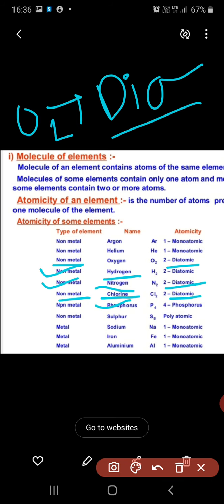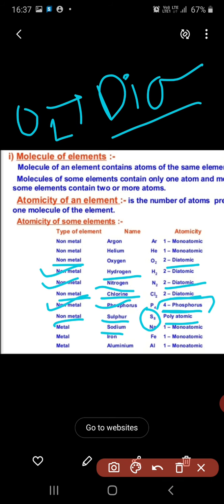Now phosphorus, it is P4. How many atoms of phosphorus? 4. That is, it is 4 phosphorus, and it is also a non-metal. Sulfur, 8 atoms of sulfur. That is polyatomic. It is also a non-metal.